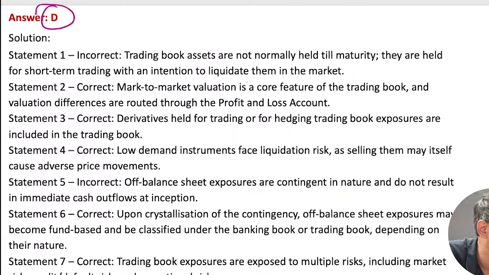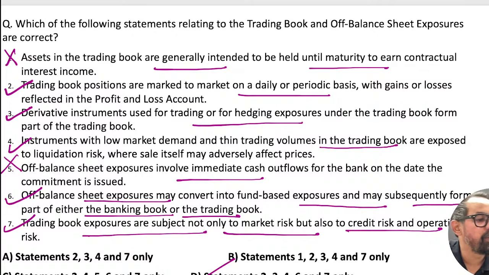D, guys, D. Rani ma'am, D. Why 1 2 4 6? Okay, many wrong answers. Only two people answered and both answers are wrong. 1 2 4 6 is no. First statement is wrong. Assets in trading book are generally intended to be held for trade, not for maturity. Held to earn contractual interest income and others is a feature of your banking book.